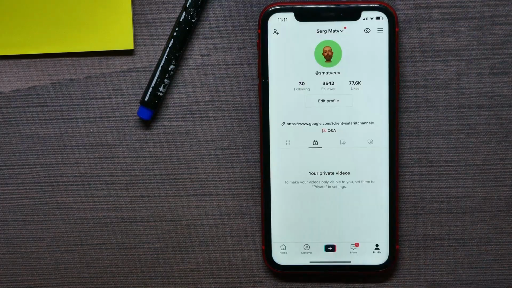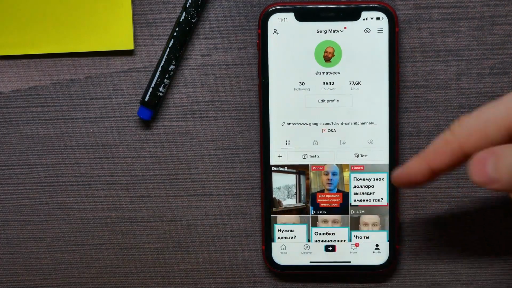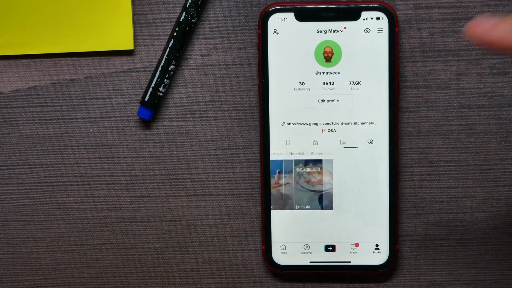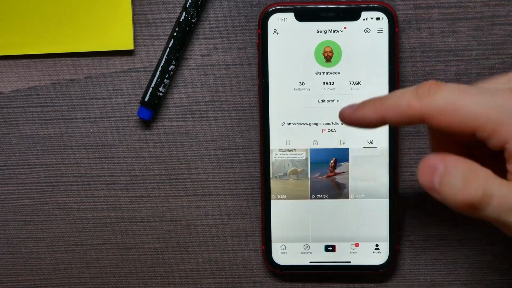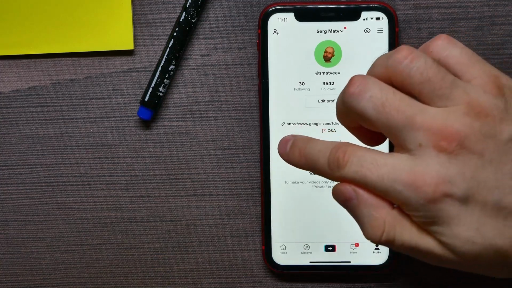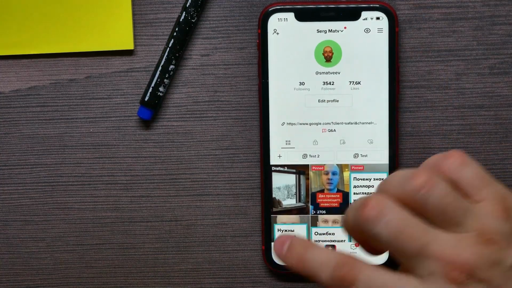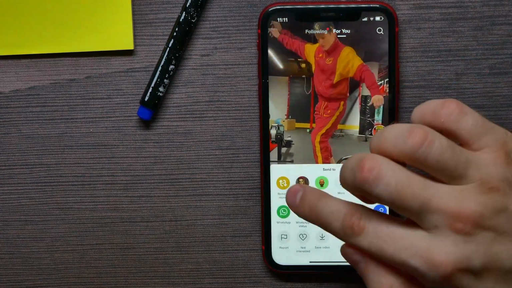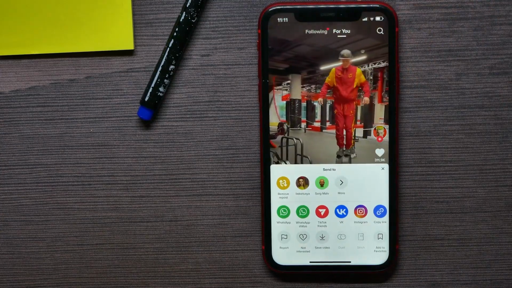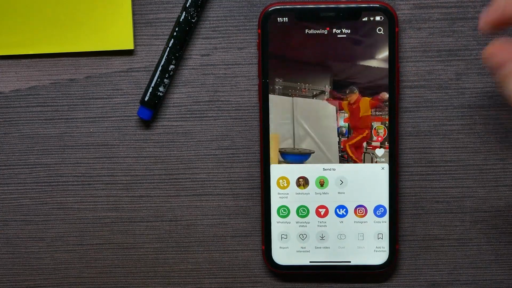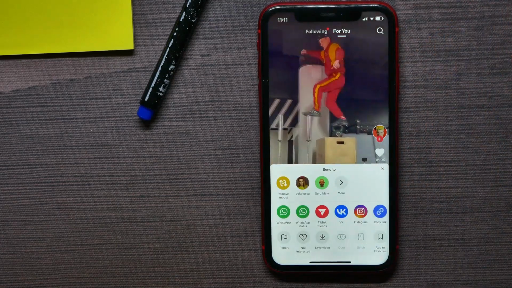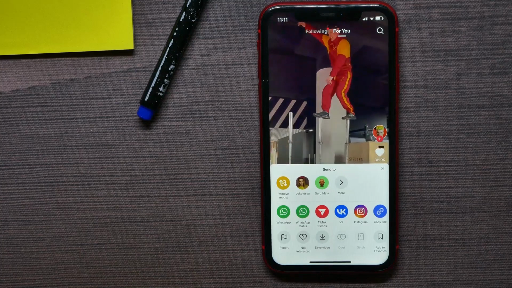After that, if you go to your profile, you can check your videos, private videos, bookmarked or liked videos. You are not able to find your reposted videos in here. All this feature does is send the video to your followers' feeds. So if you hit repost, this video will be shown to your friends, and that's it.